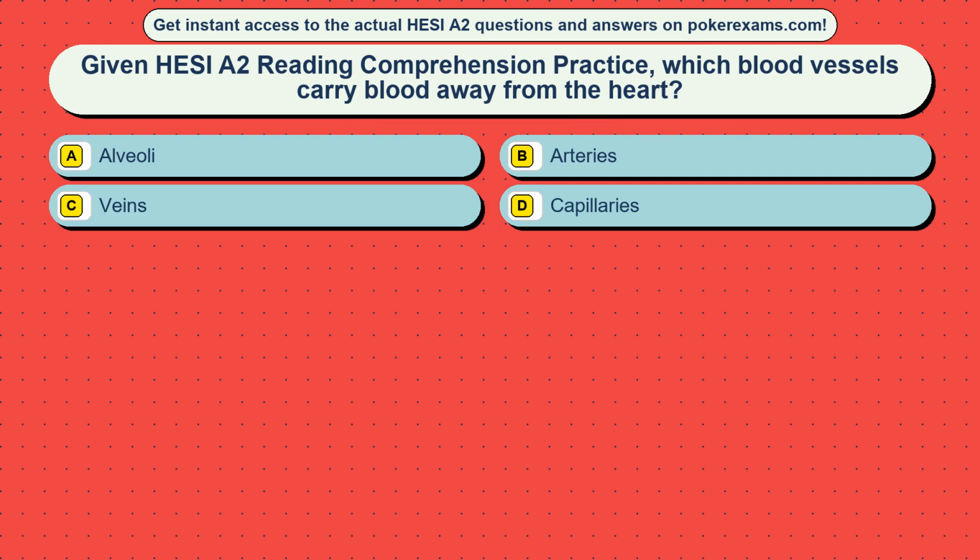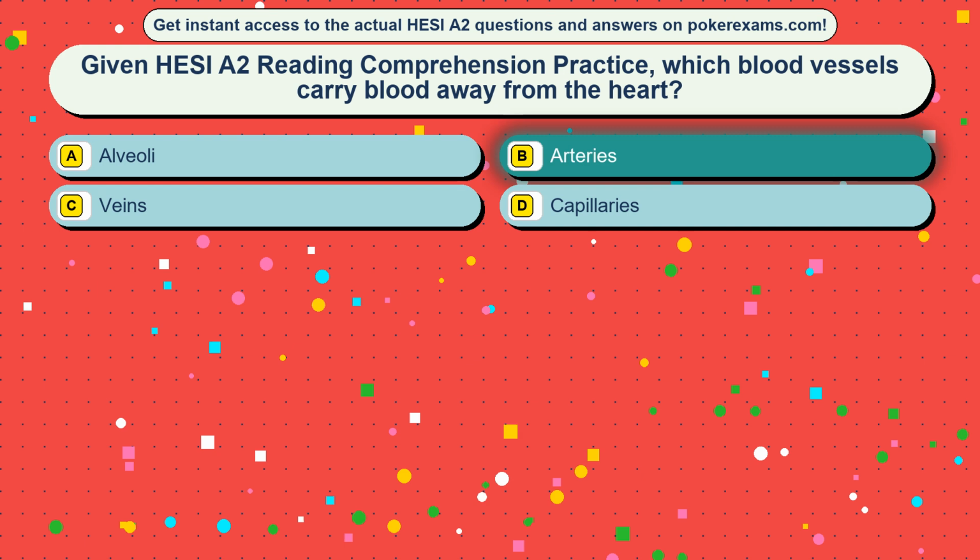Question 28. During HESI A2 reading comprehension practice, which blood vessels carry blood away from the heart? Option A, alveoli. Option B, arteries. Option C, veins. Option D, capillaries. The correct answer is option B,